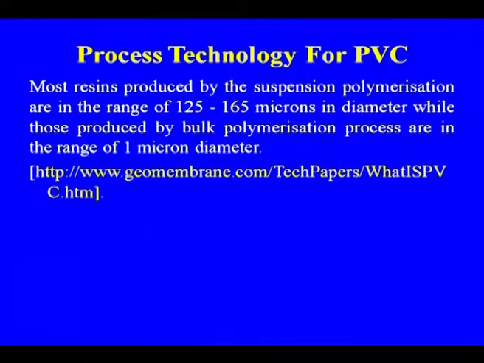Most resins produced by suspension polymerization are in the range of 125 to 165 microns in diameter, while those produced by bulk polymerization are in the range of 1 micron diameter. So this is one comparison of bulk polymerization and suspension polymerization for the manufacture of PVC.